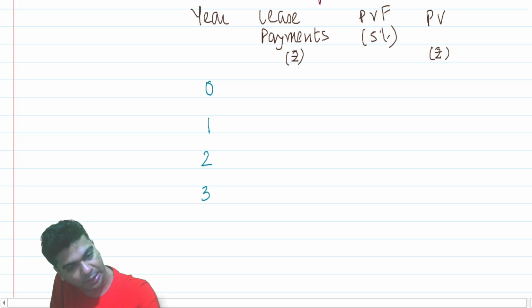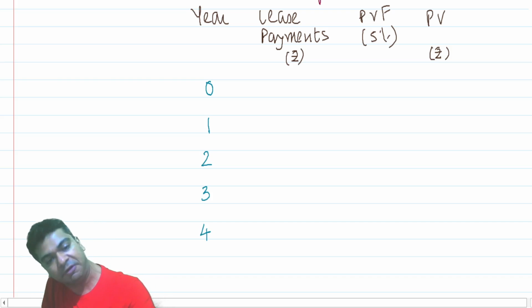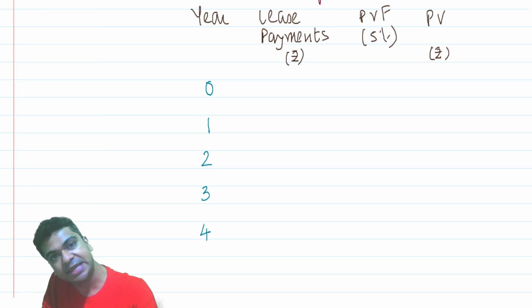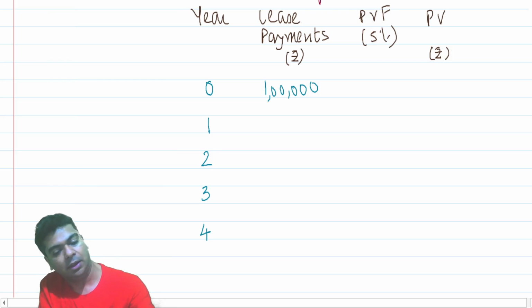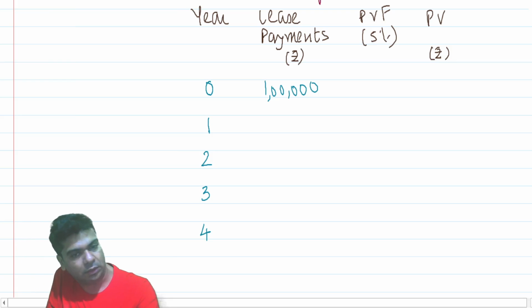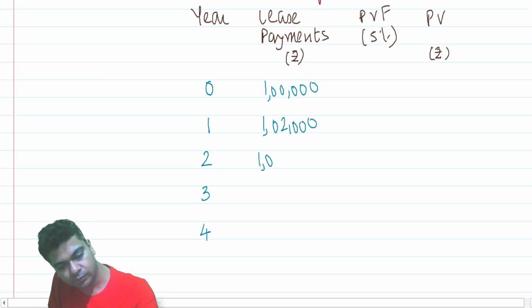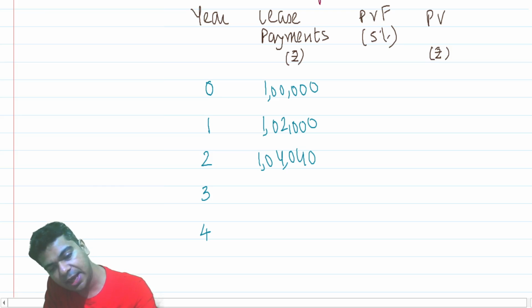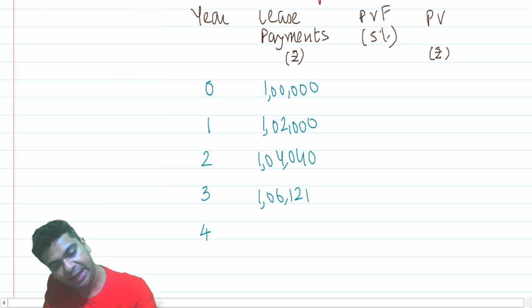So we say 3 and 4. The last lease rent will be paid at the beginning of the 5th year, and the beginning of the 5th year is as good as the end of the 4th year. So at the 4th year, I am ending my calculations. The first year lease rent is 1 lakh. And then they are saying that this lease rent is increasing at 2%. So take 1 lakh in your calculator and add 2%. Then again add 2%. Again add 2%. I'm rounding it off. Again add 2%.